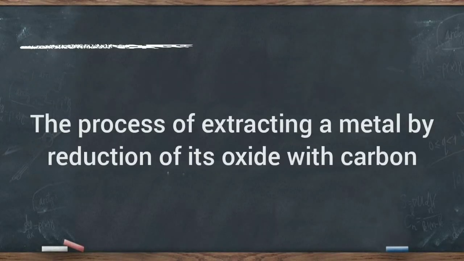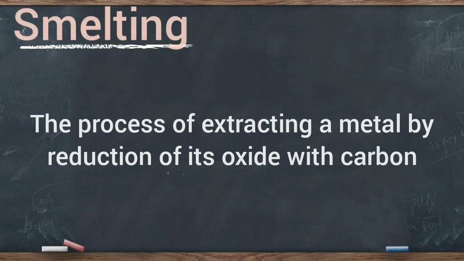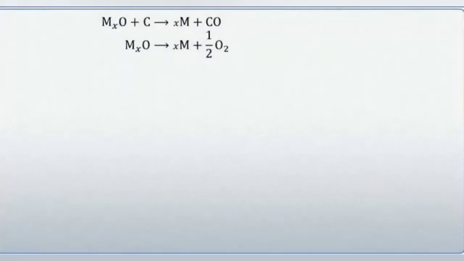On the basis of the thermodynamic principles and the Ellingham diagram, let us study the reduction of a metal oxide with carbon. The process of extracting a metal by reduction of its oxide with carbon is called smelting. During reduction, the metal oxide decomposes as shown in this equation: MxO decomposes to give xM plus half O2.